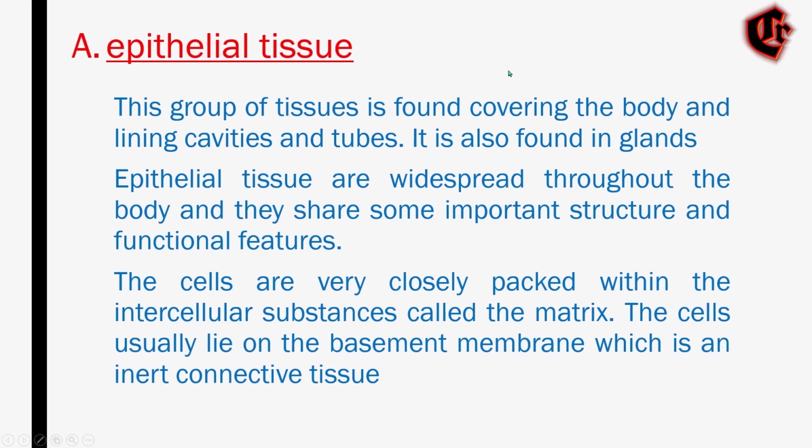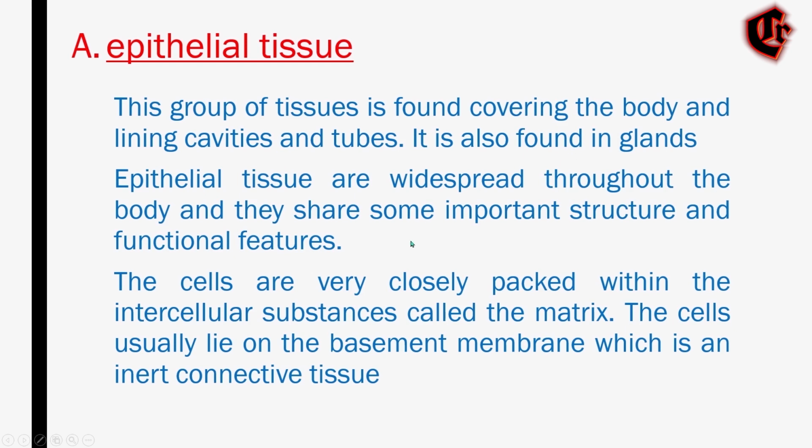The epithelial tissues are found covering the body and lining cavities and tubes. They are large sheets of cells which cover all the surfaces of the body exposed to the outside, and also line the outer surface of the organs, and they also form certain glands.